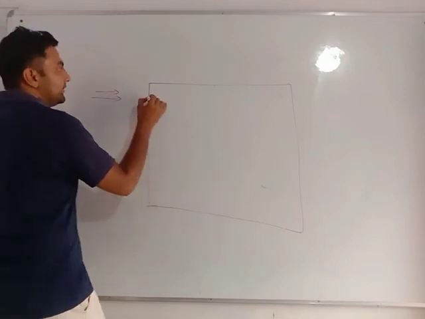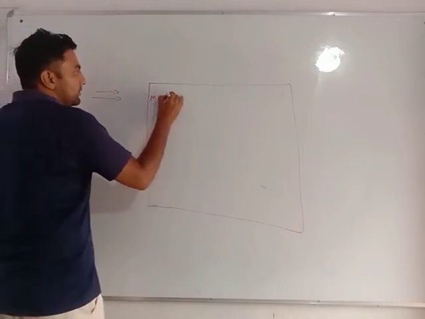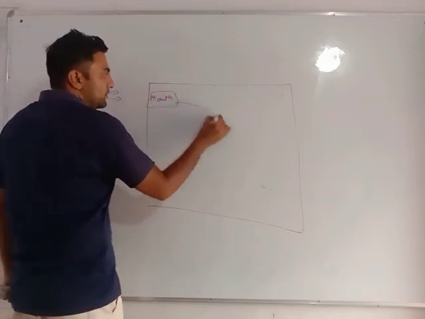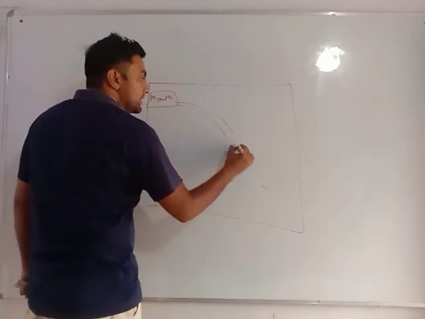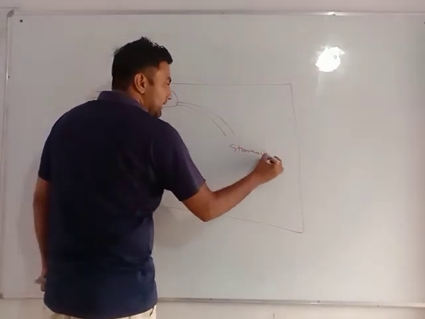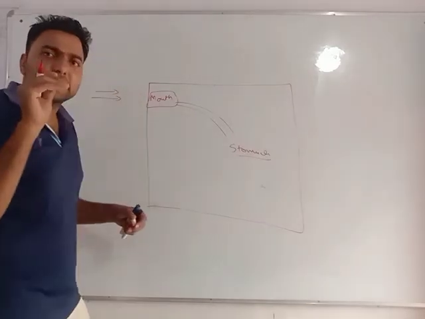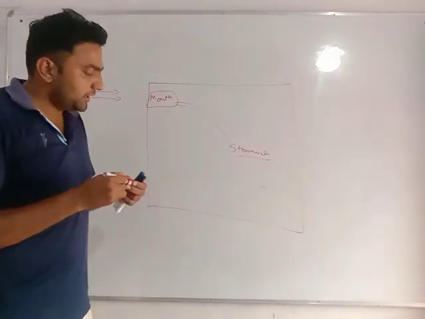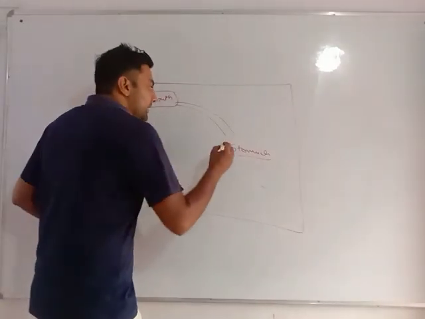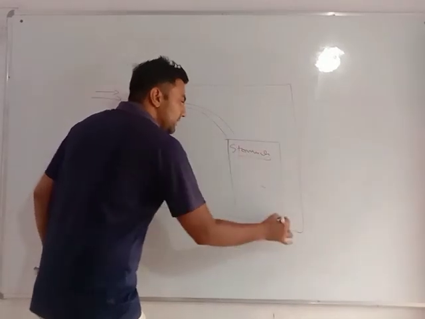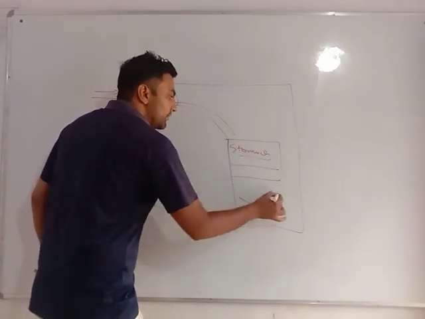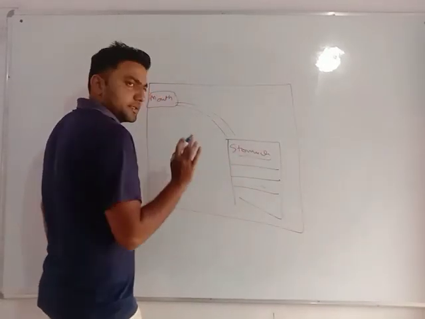From the mouth, that food goes into the stomach directly. It chews very much less, whereas we chew a lot. And that stomach has 4 chambers, which means 4 parts.